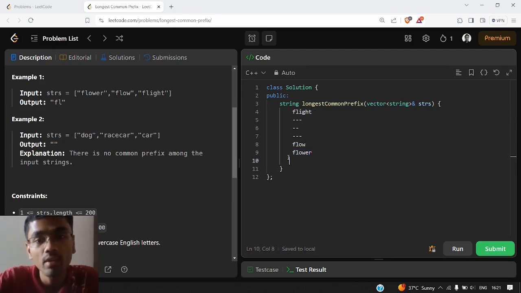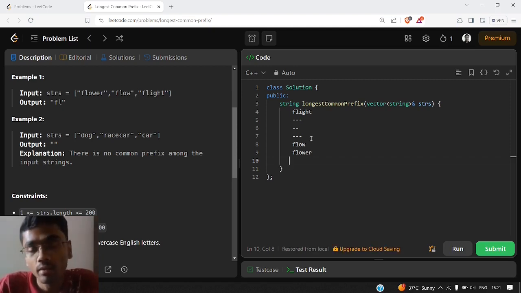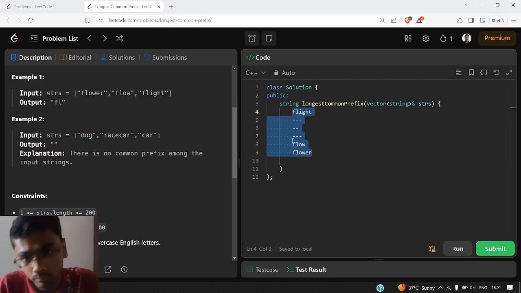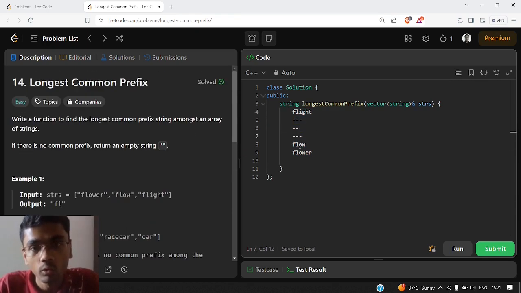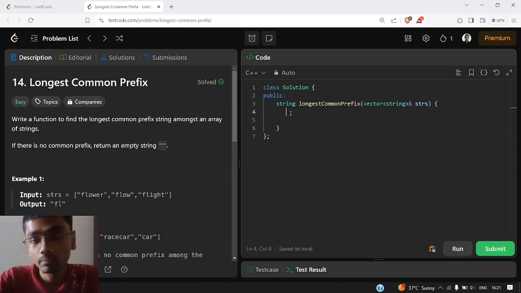So we will compare the first and the last string, and based on the comparison we will get the longest common prefix among both of them, and return it as our final answer. Like the common prefix in both of them, we will return as the answer, because all the rest of the cases are already covered in between. So let us directly write the code now.